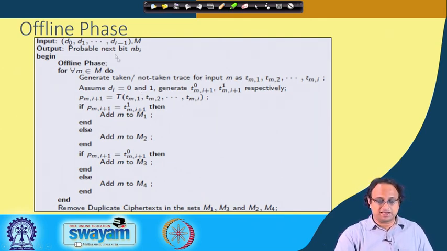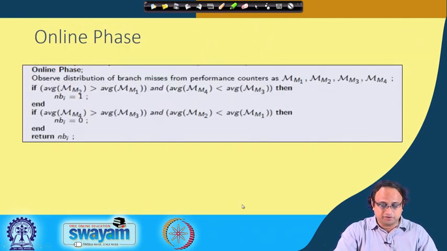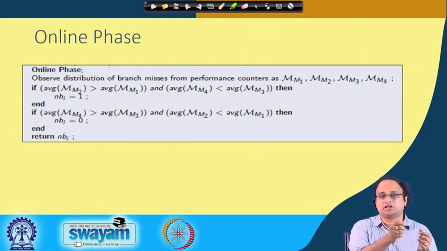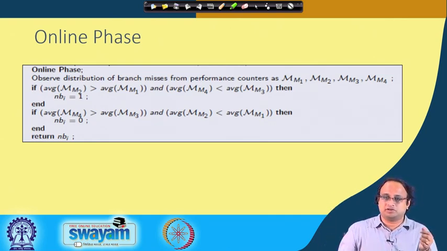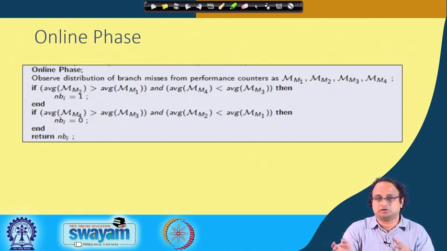where you take all the messages and use my simulated model to partition the inputs into the buckets M1, M2, M3 and M4. And there is an online phase where I do this comparison. Remember that in the online phase, you just have a bunch of hardware performance counters for the corresponding messages. So, you decrypt using M1, decrypt using M2, decrypt using M3 and so on, and you get a bunch of hardware performance counter events. Then you calculate these averages and make a decision about the next bit. So, you do this attack in an iterative fashion.